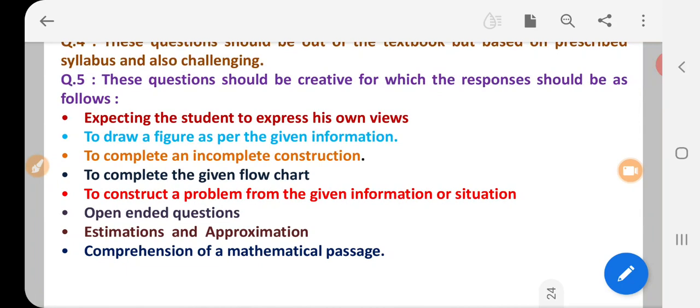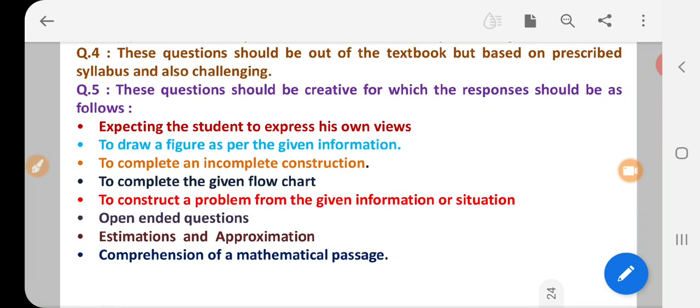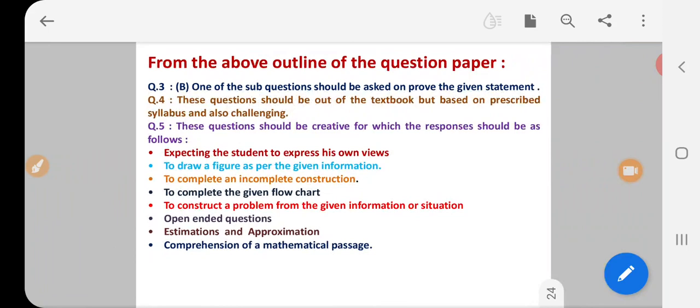The question will be based on such responses. So this is question number 5.